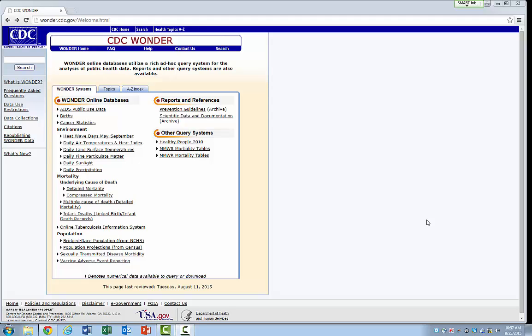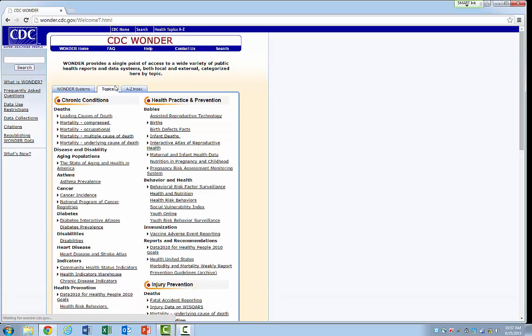The tool we're going to be looking at is the CDC Wonder, which is two parts. The first part is the Wonder Systems online databases, which gives you AIDS public use data and cancer stats, which we'll be looking at. And there's also the second part under Topics, which I think of as the springboard to CDC's topic pages on disease and disability, different cancer data, diabetes, heart disease, health promotion, babies, behavior and health, etc.